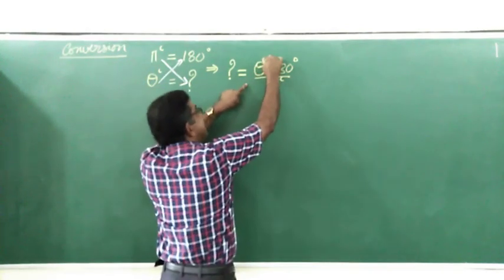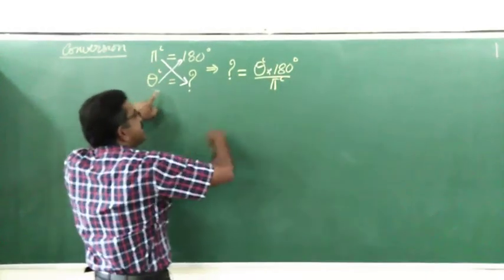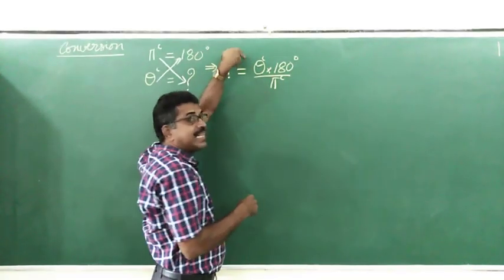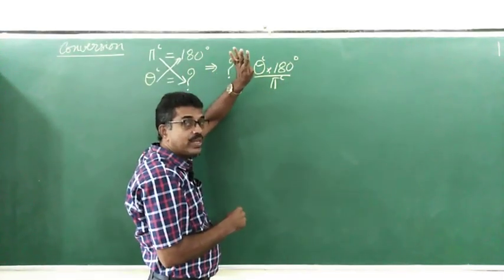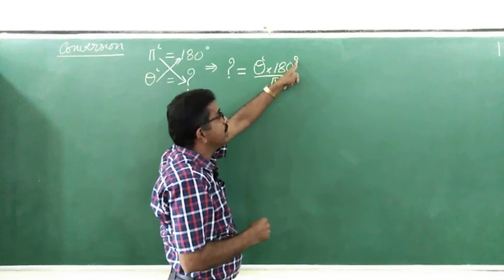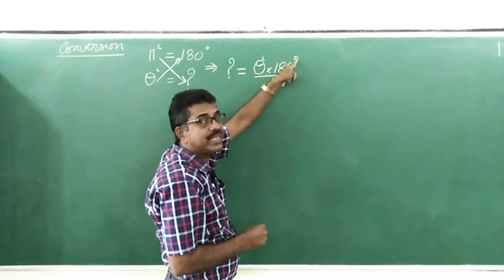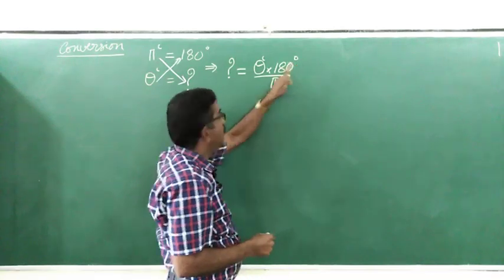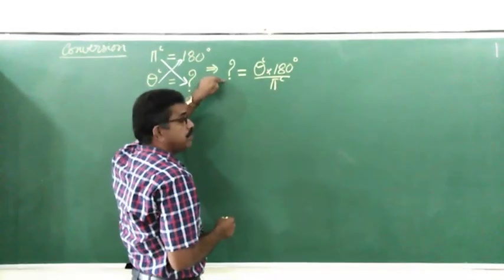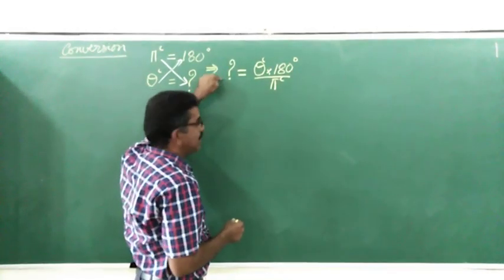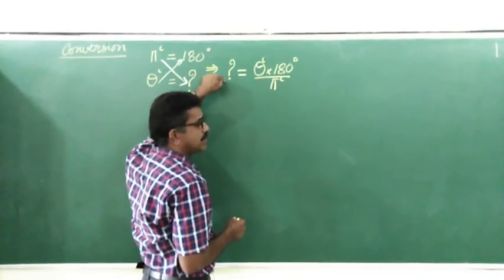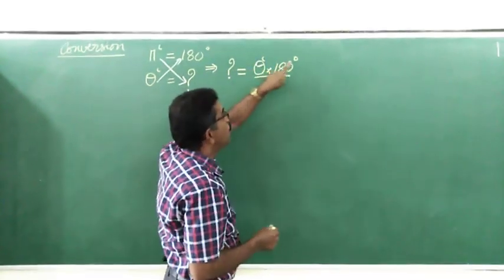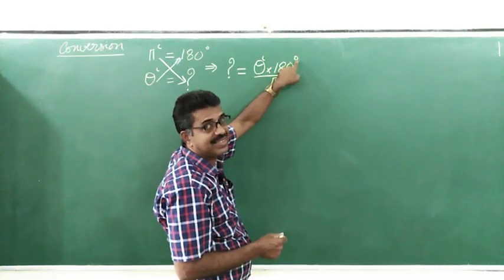Theta radian divided by pi radian. Radian by radian, the unit will get cancelled. What unit will remain? Degree remains. Therefore, this is how we can write. What does the question mark represent? It represents an angle, which is in degrees.